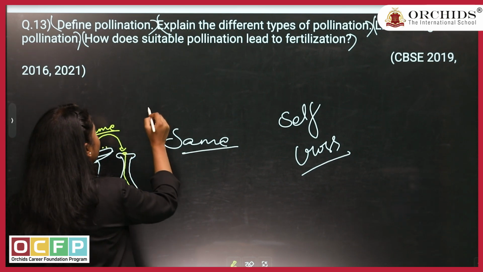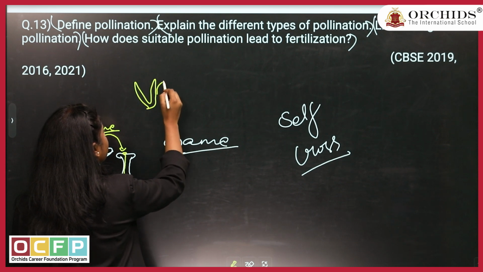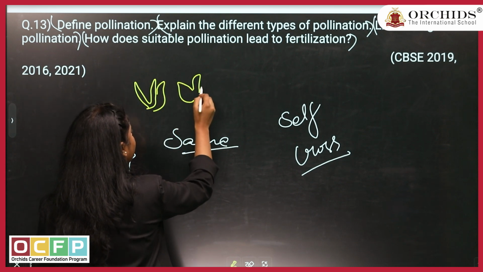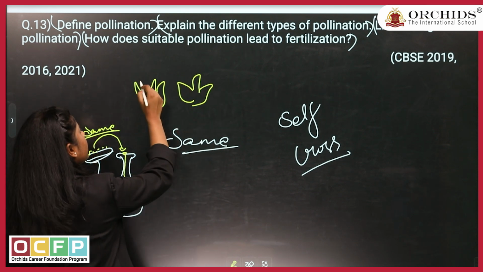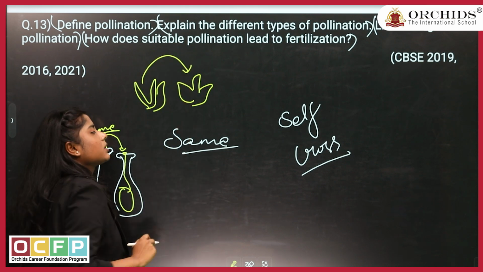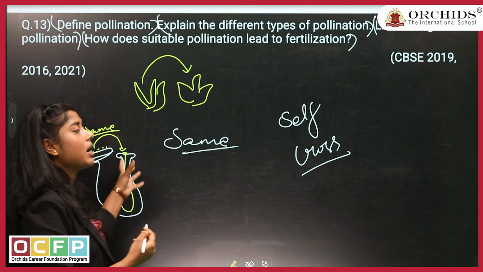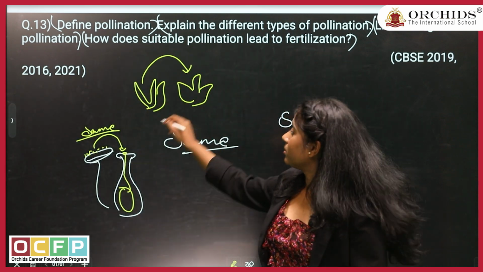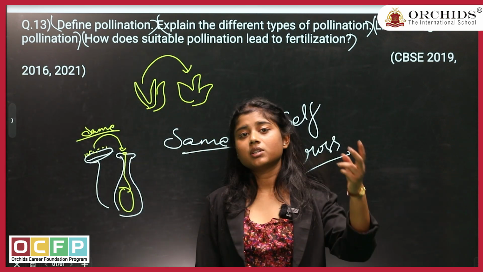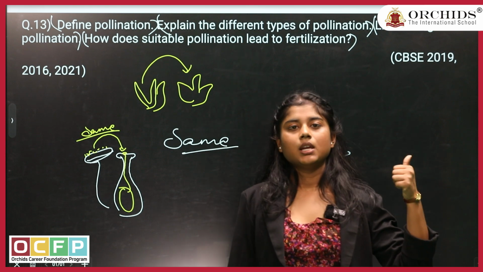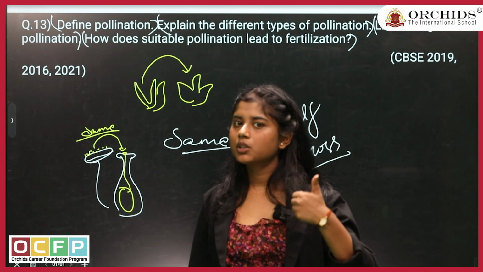But if I have two flowers, right? And from this flower to this flower, the pollination is happening. The pollen grains are flying and growing over the stigma of this flower. Then it will be cross-pollination. So pollination is further classified into two types, that is self-pollination and cross-pollination.